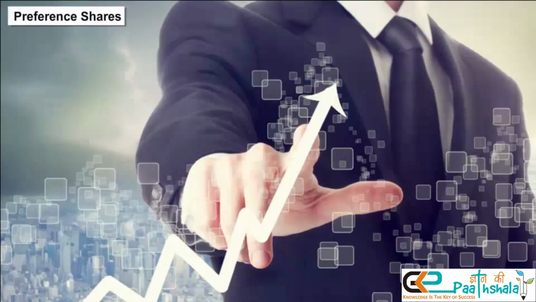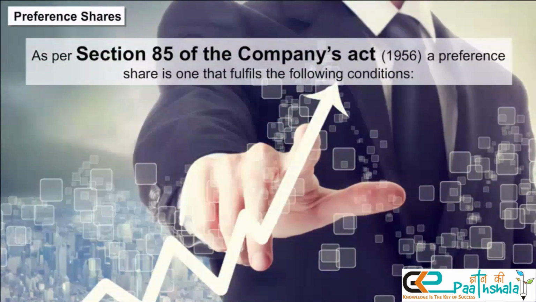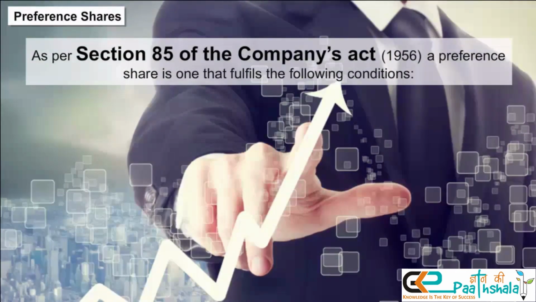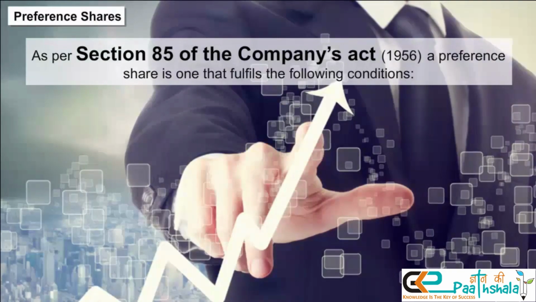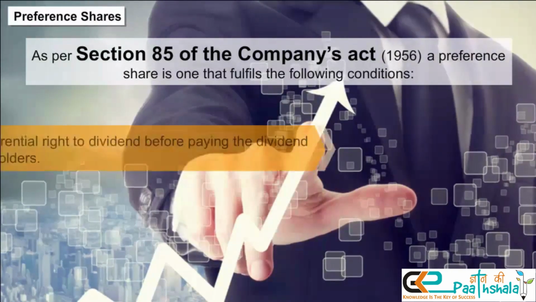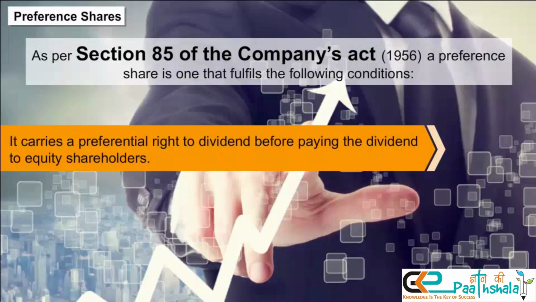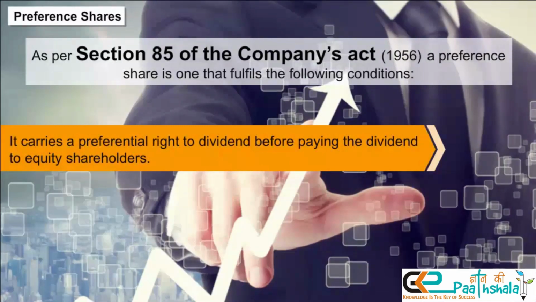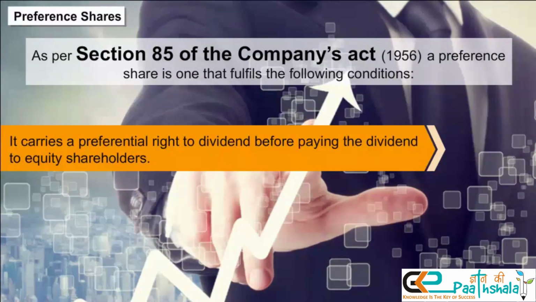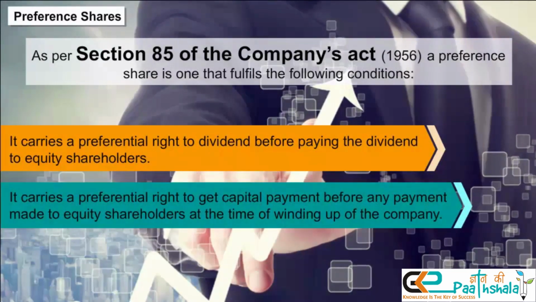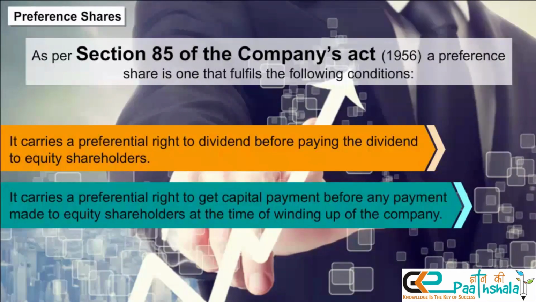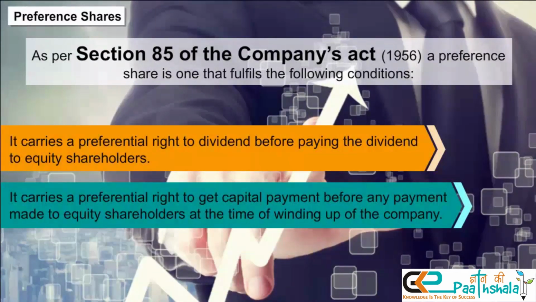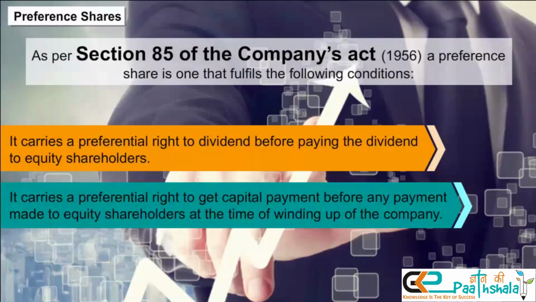Preference shares. As per Section 85 of the Companies Act, a preference share is one that fulfills the following conditions. A. It carries a preferential right to dividend before paying the dividend to equity shareholders. B. It carries a preferential right to get capital payment before any payment is made to equity shareholders at the time of winding up of the company.